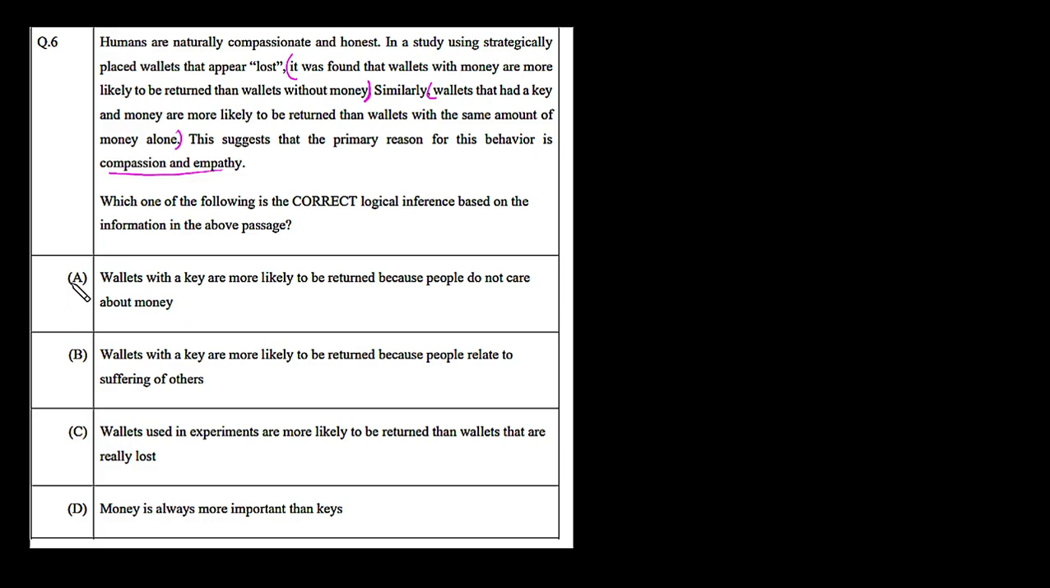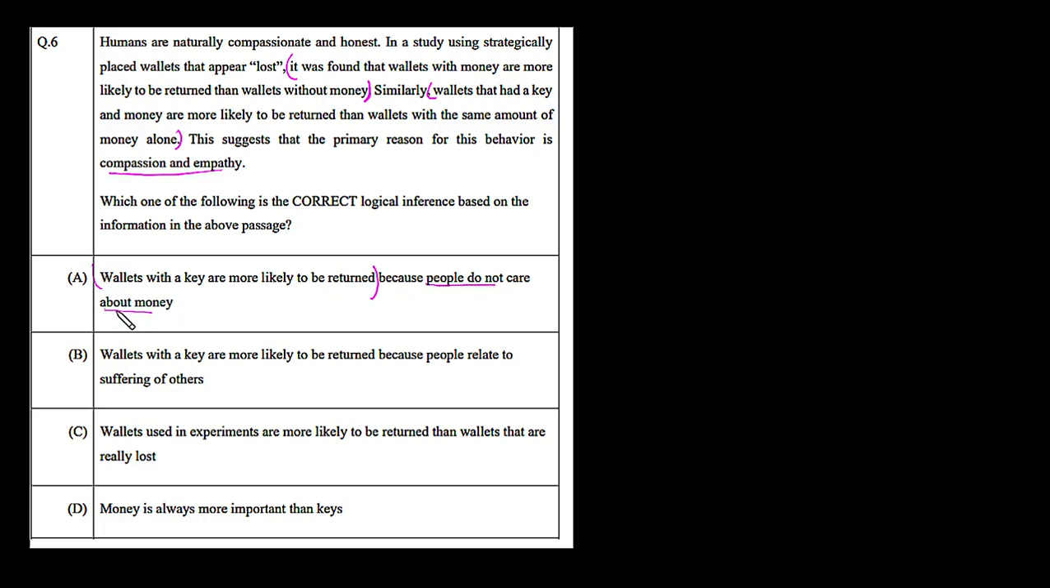Let's start with option A. Option A says wallets with a key are more likely to be returned because people do not care about money. The first part is true, but they have given the reason that people do not care about money, and in the paragraph we do not have any such information. You can see the wallets that appeared lost but had money were returned. That means people do care about money, because if this were the case then the wallets with money would not be returned. So this reason is false.